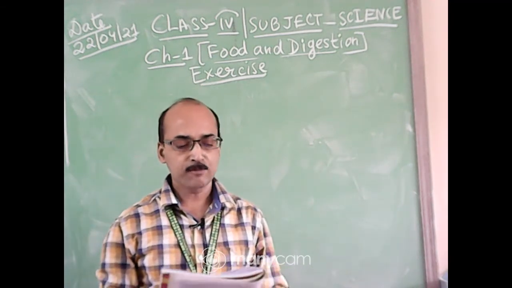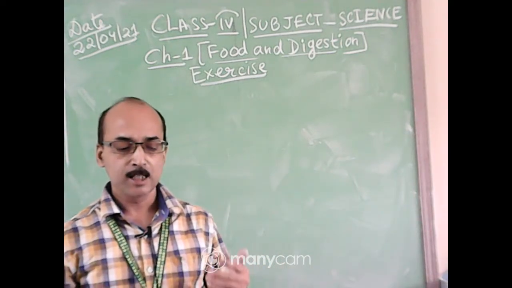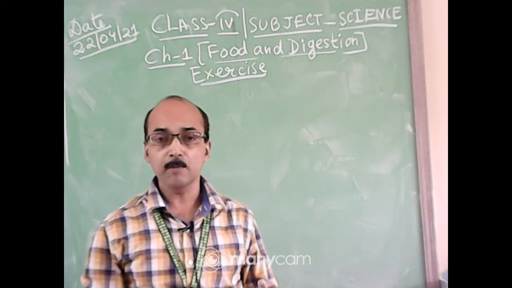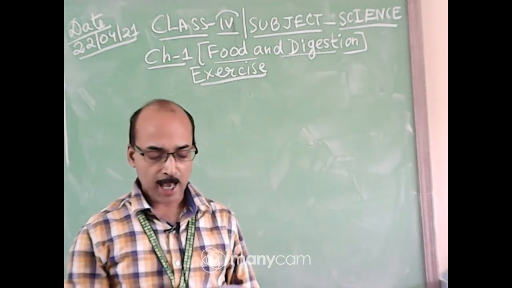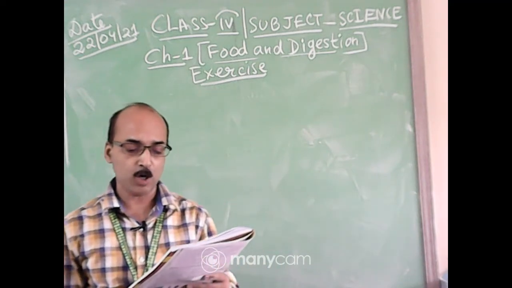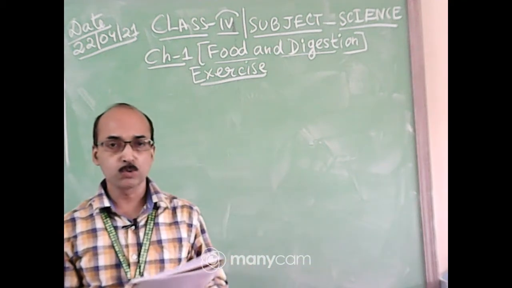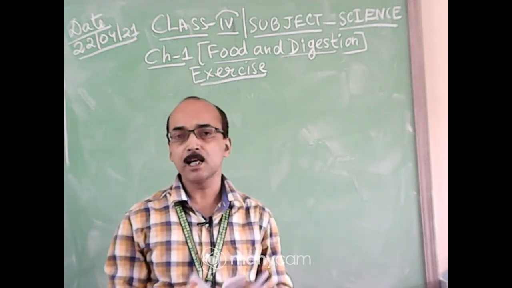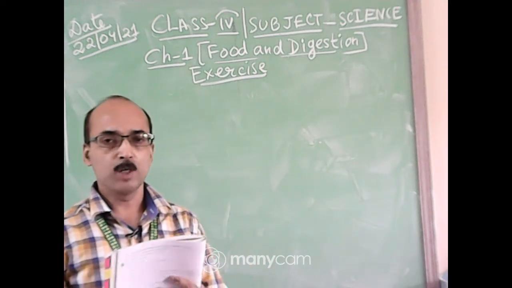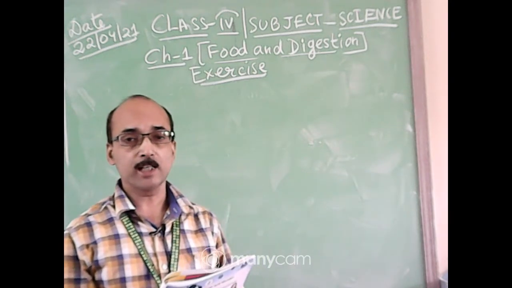We have done number A in the previous class, tick the correct answer. We have done fill in the blanks, and we have done from very short answer question, question number 1 and 2. So, today we will be starting from page number 10. That is also the exercise. We will be starting from question number 3 onwards, from section C.